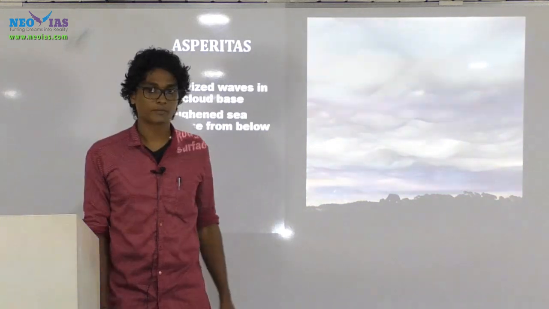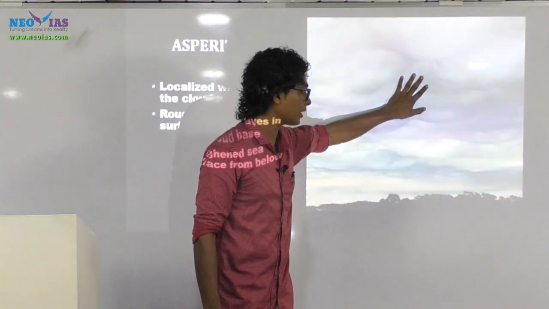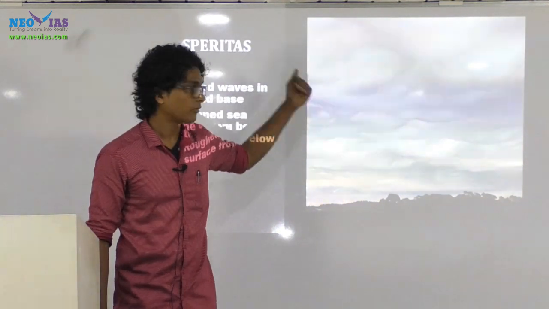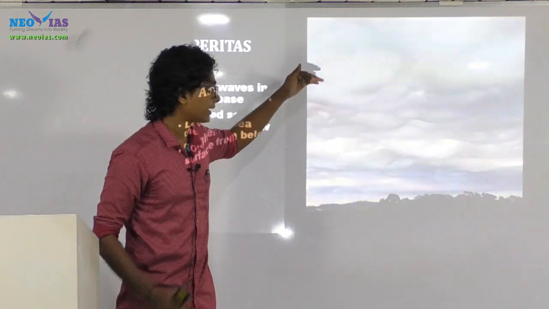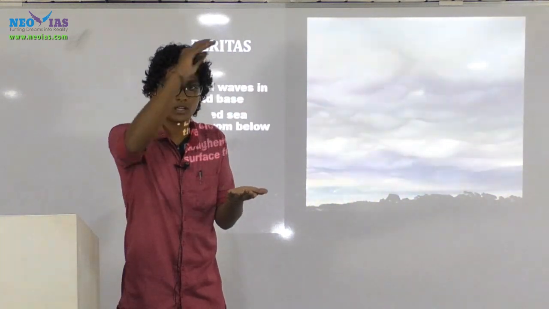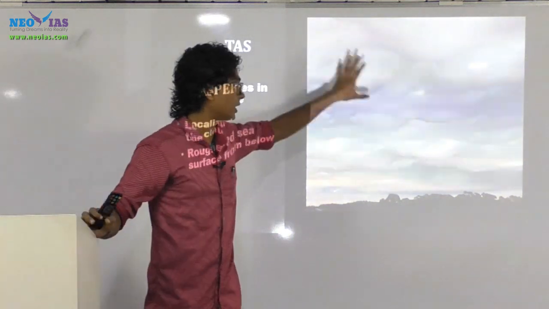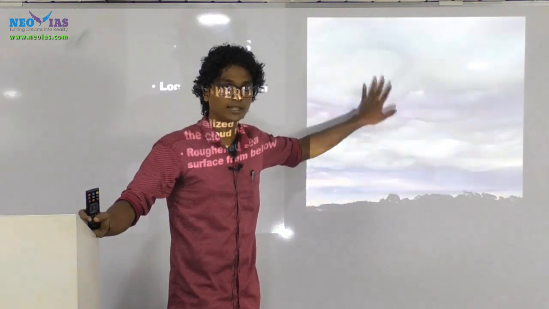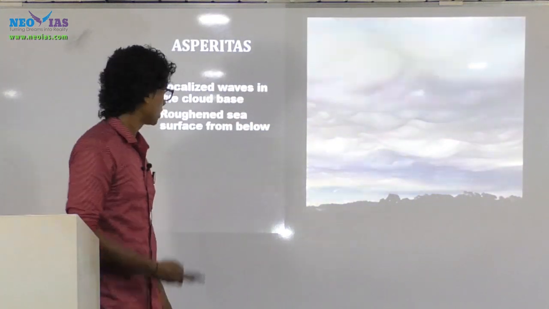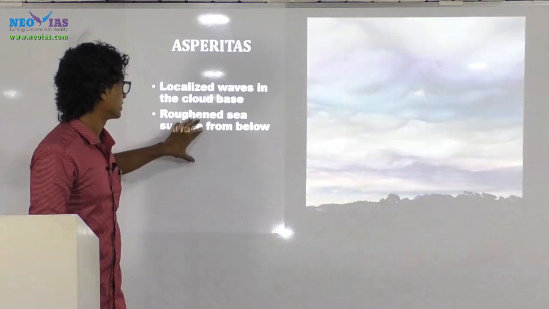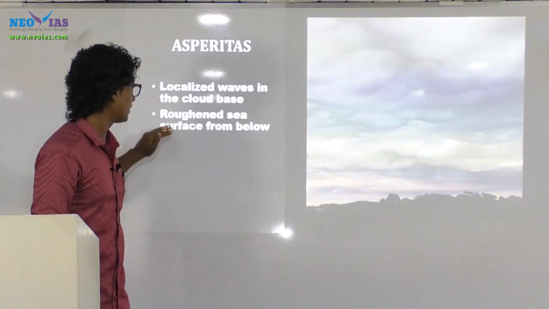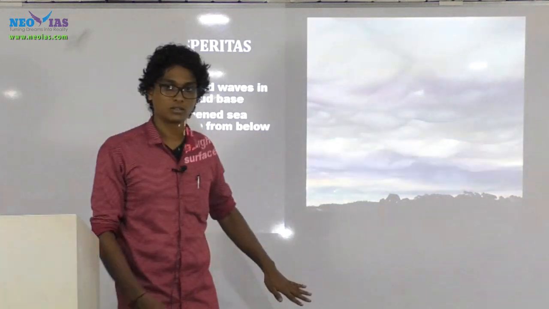One is asperatus. The important feature of asperatus is that there are localized waves in the cloud base. This is not actually the ocean surface, this is clouds. If you look at it, it looks like an upturned roughened sea, right? A sea surface will have waves, right? A similar kind of structure seen over the cloud in the sky is called asperatus. So you should remember these two keywords: localized waves in the cloud base, or a roughened upturned sea surface.